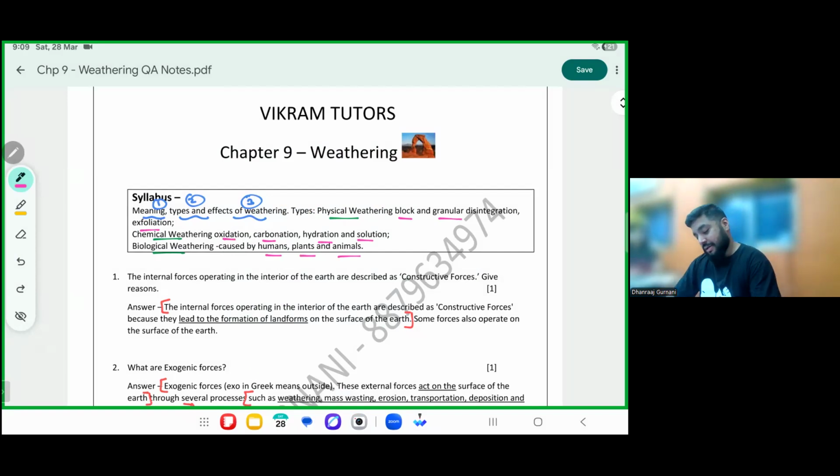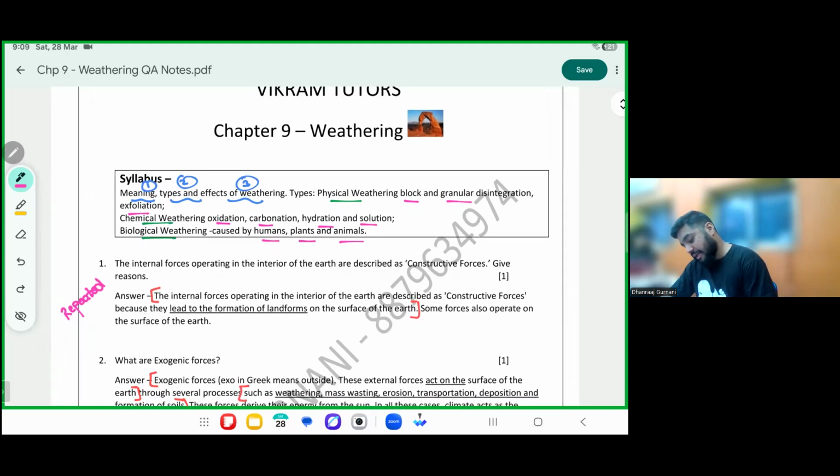Confirm? Yes. Okay. This is something which we have done repeated, so I put repeated there for reference. The answer was already done there before. The internal forces which operate inside the earth are described as constructive forces. Underlining those two words, which forces? Constructive. And where are they? Inside the earth. You have already done chapter 7, chapter 8, chapter 4, chapter 5.